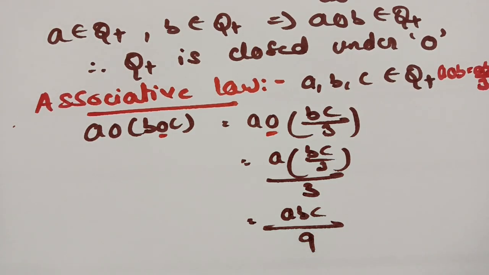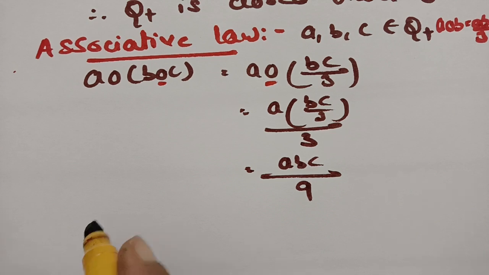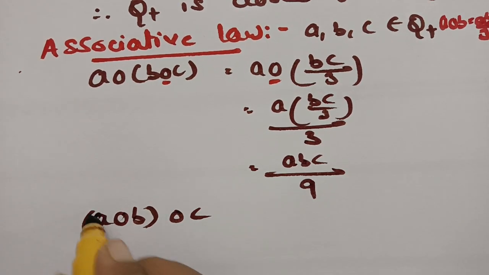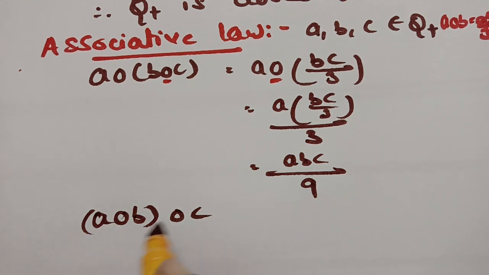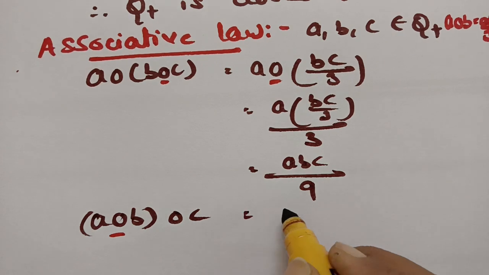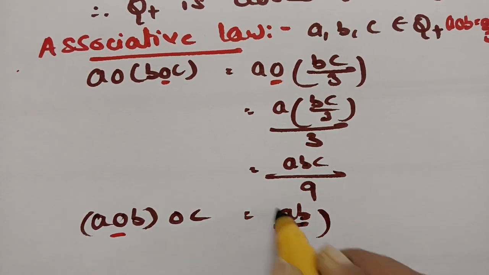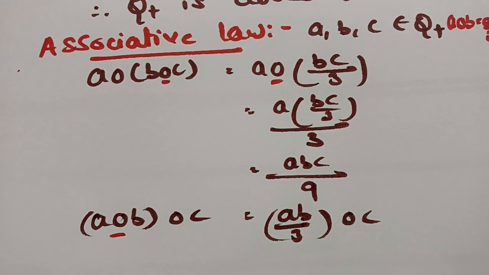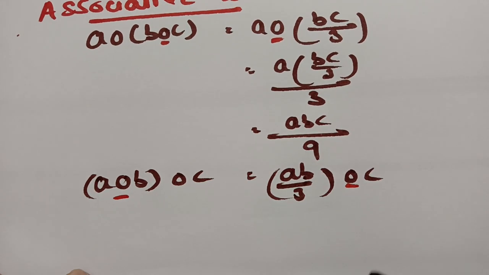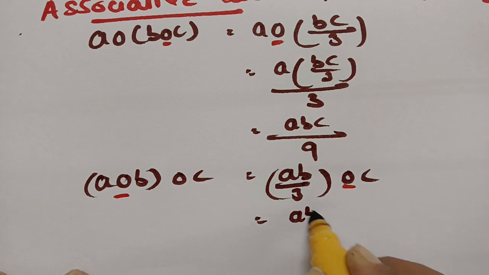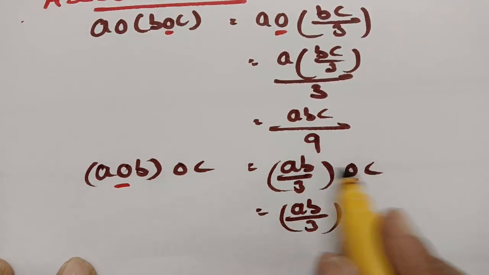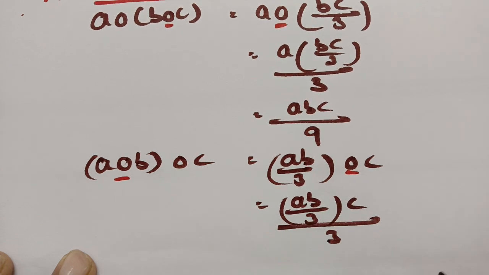And again if I start with (A circle B) circle C, now I am going to use the circle operator in the brackets. So this will be AB by 3 circle C. If I use the circle operator, now we have to multiply these two and divide by 3. And therefore this is AB by 3 into C. So I am going to multiply these two terms and again divide by 3.